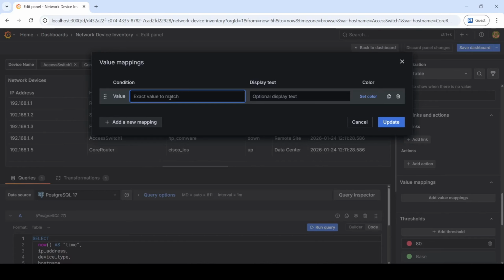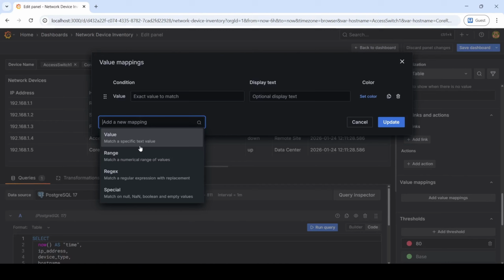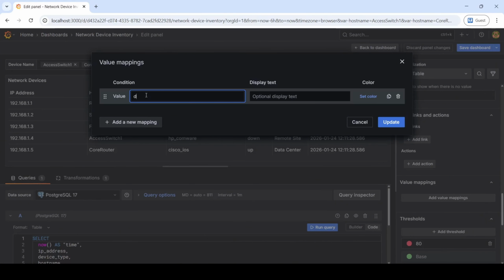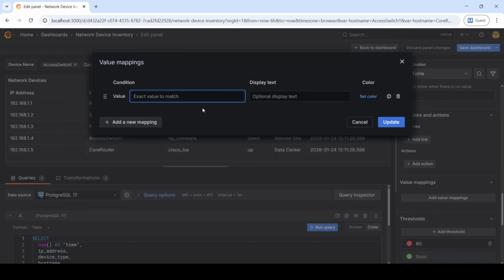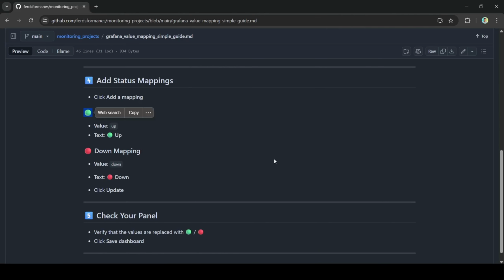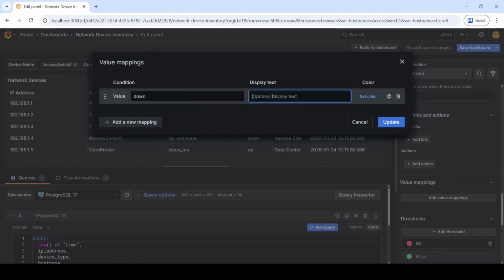And so for the value, so value match a specific text value, right? So it should be match the specific text value. So going back to the table, it should match the casing of the word down, right? So down, and I do have the icon here, should be down. Okay, that's how you would create a value mapping.